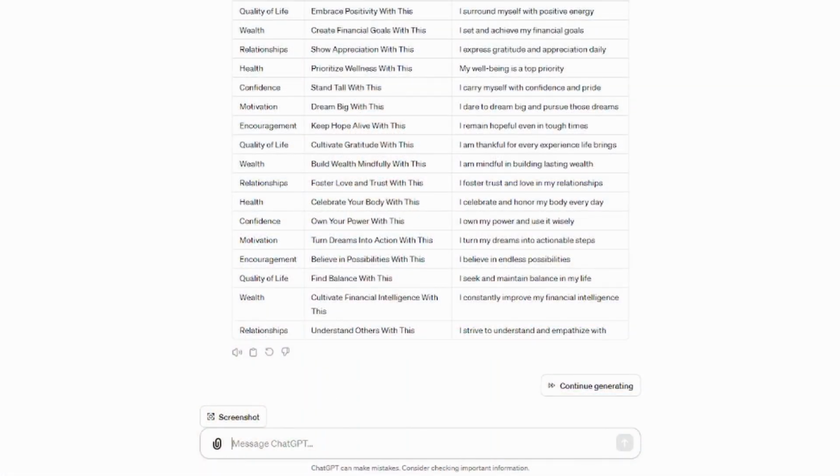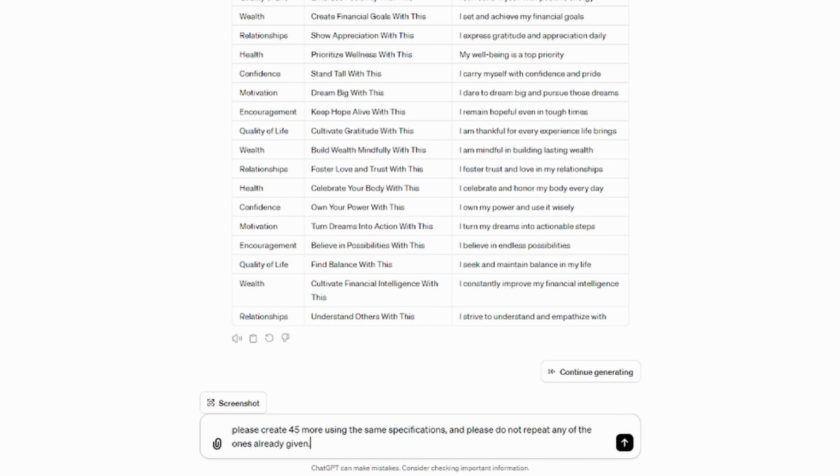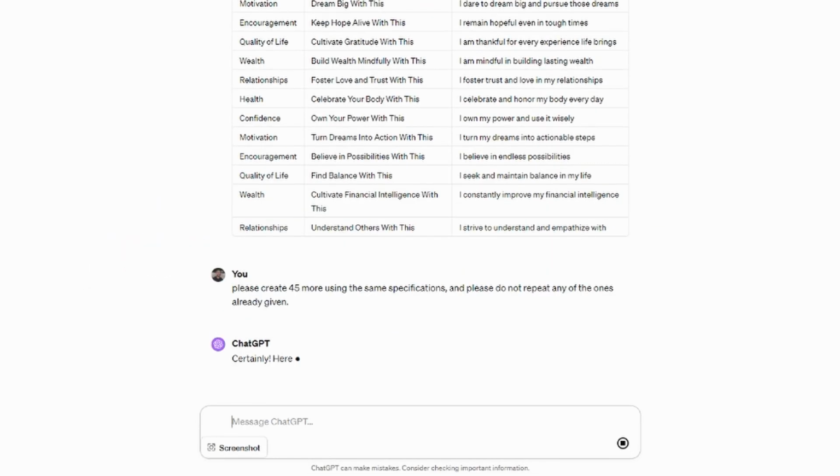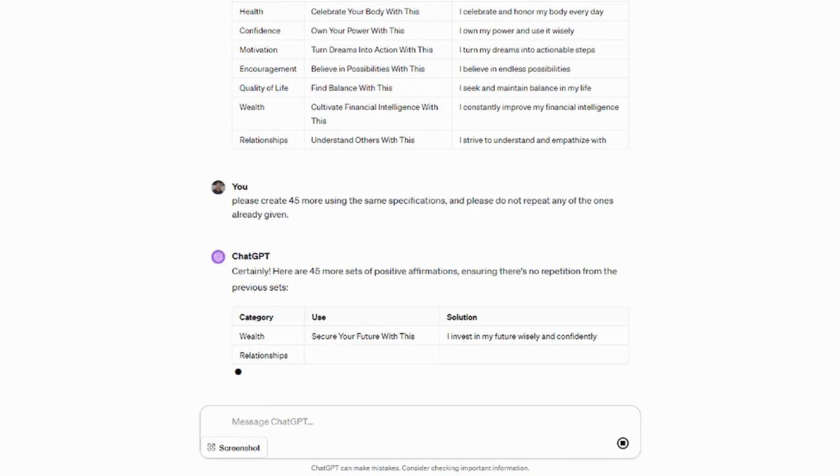So to get my additional posts, I enter prompt number 2, which reads, "please create 45 more using the same specifications, and please do not repeat any of the ones already given." With that simple line, we will get 45 more. And of course, to hit over 1,000, all you have to do is keep repeating prompt number 2 over and over again until you hit your number.